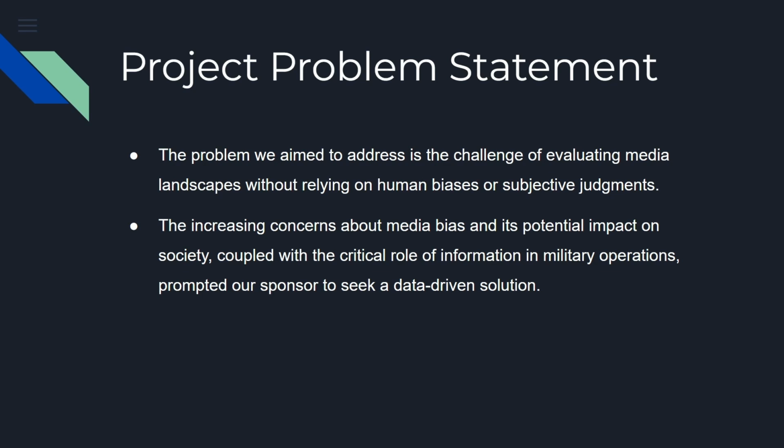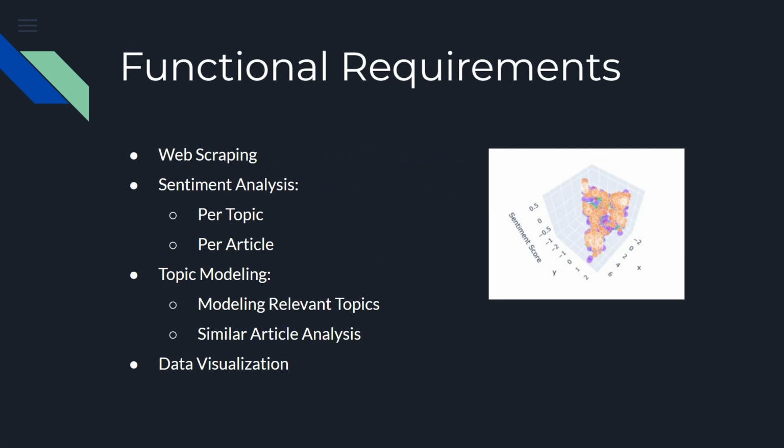news articles. Our tool aims to fight misinformation by providing industry professionals with an unbiased tool to quickly analyze large sets of news articles and give insight into the media landscape these articles belong to. Let's move on to the functional requirements. First off is web scraping. The model must take in a CSV of URLs and then proceed to scrape the article data from the internet. It stores all articles' text and title in a data frame for the rest of the model to use.